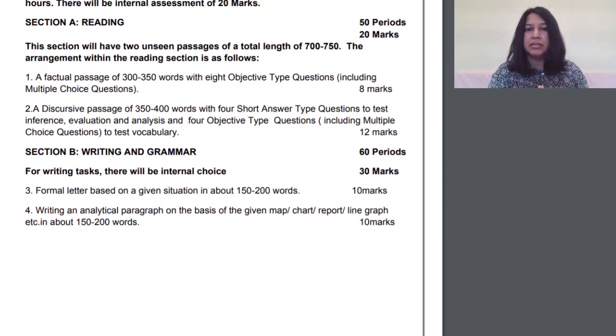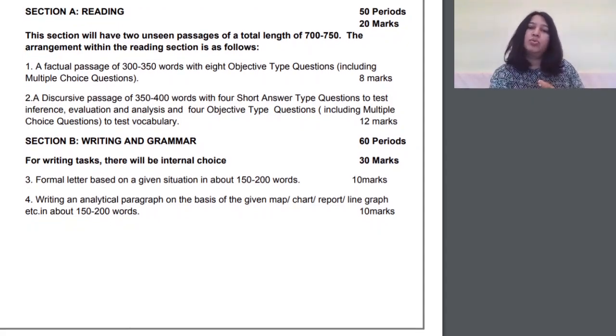Here it says that this section will have two unseen passages of a total length of 700 or 750. So one passage will not be 700. There'll be two passages. The first would be a factual passage of 300 to 350 words with 8 objective type questions, which also includes MCQs. The second would be a discursive passage of 350 to 400 words with 4 short answer type questions to test inference, evaluation and analysis, as well as 4 objective type questions which includes MCQs to test vocabulary.